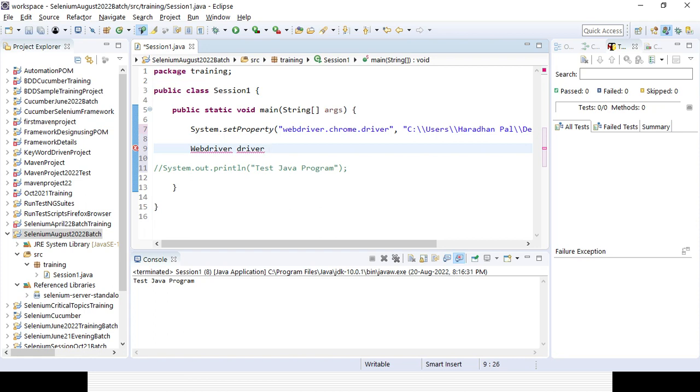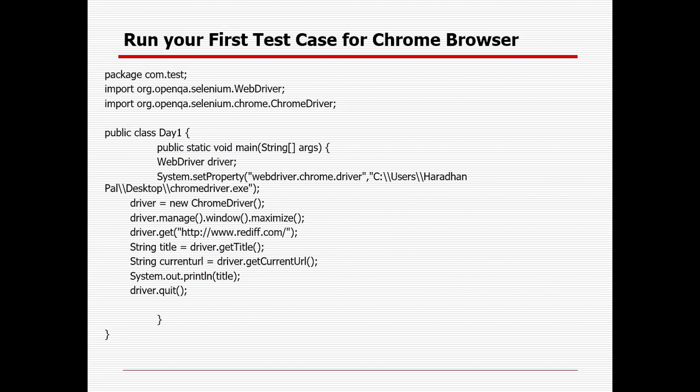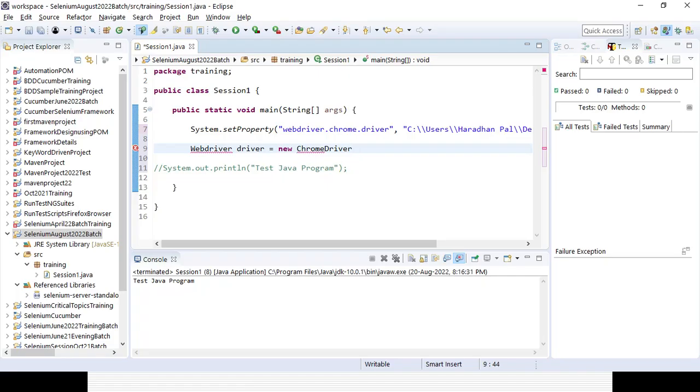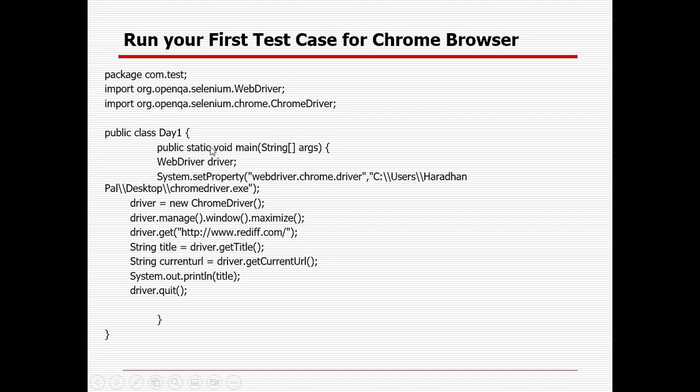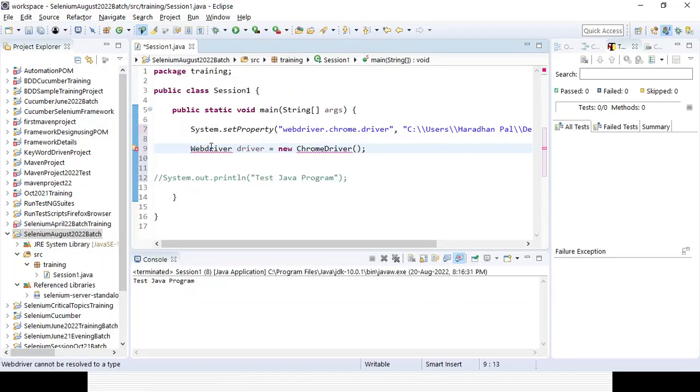Okay, equal to new ChromeDriver. That will be common all across, whatever framework, whatever thing you'll be using. WebDriver driver equal to new ChromeDriver, right? Okay. So here WebDriver, the D will be caps. WebDriver is the interface.